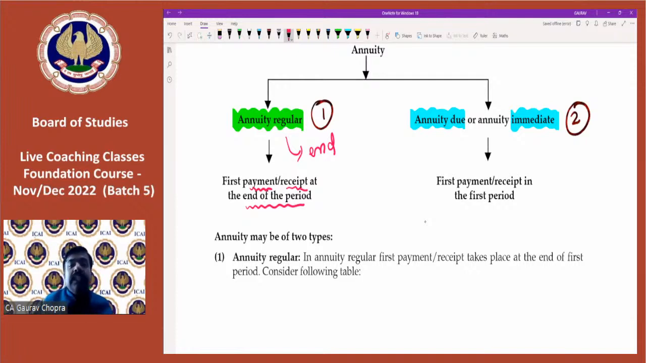हमें आज से start करना है. We are starting from today. So the first payment or receipt is in the beginning of the period. It is in the beginning of the period. All right. So this is the basic difference between the annuity regular and annuity due.